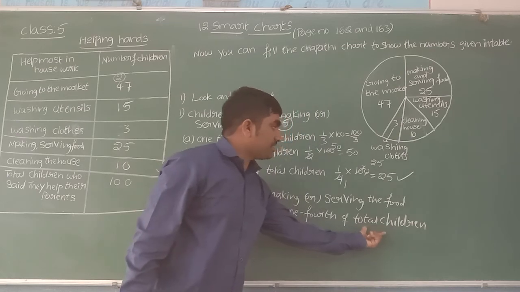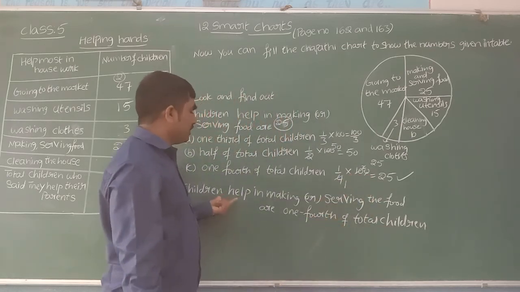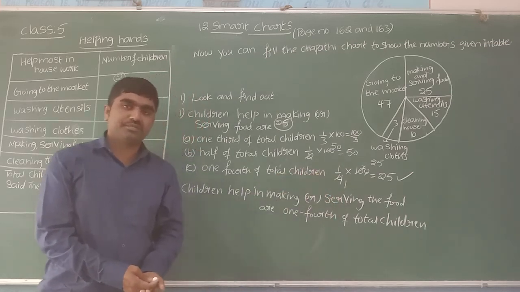See, total children is 100. 1/4 of 100 is 25, which is nothing but the children who are helping by making and serving the food.